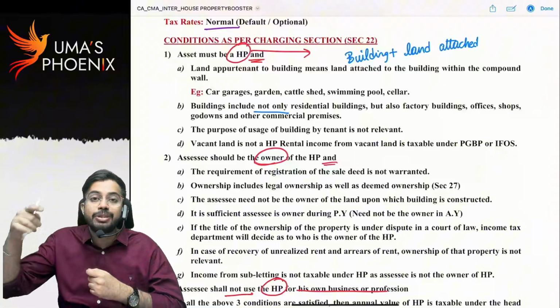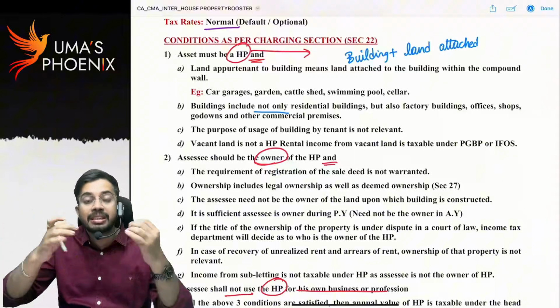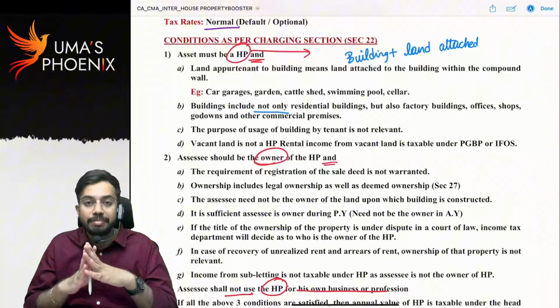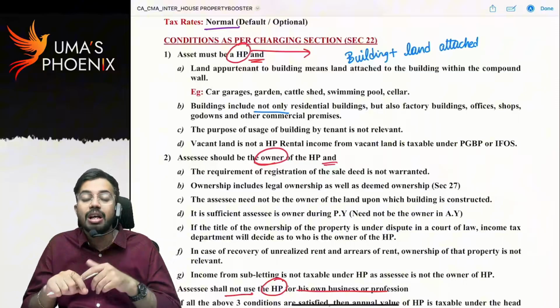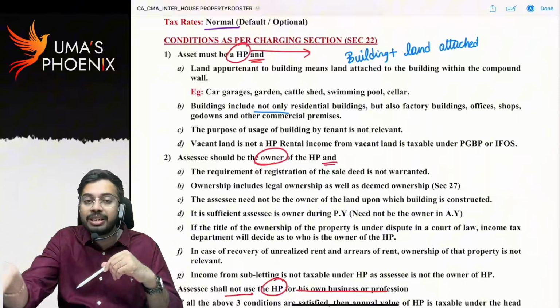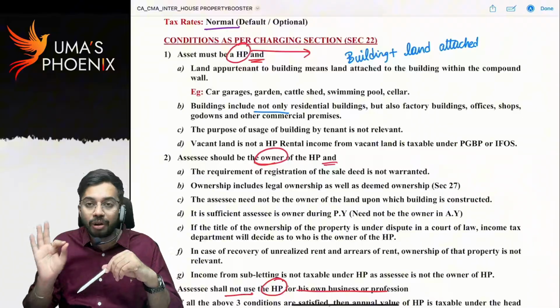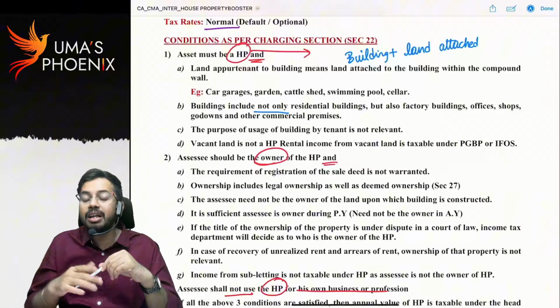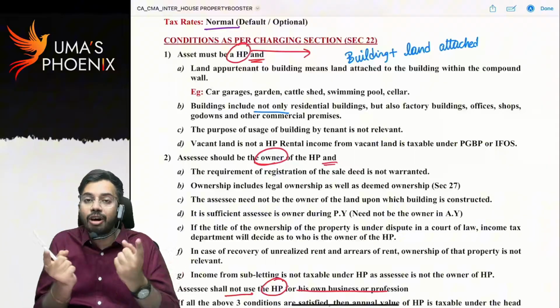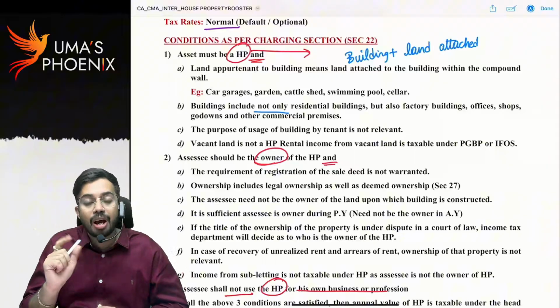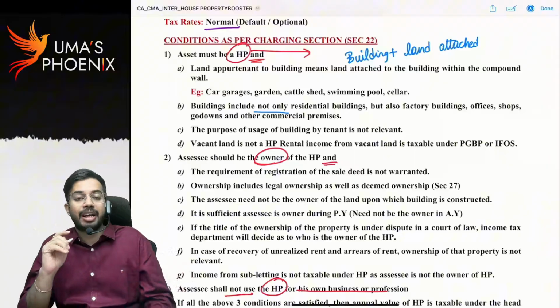That means the tenant is using that building for commercial purpose. Still, for me, whatever rental income is received is taxable under the head house property. That means the purpose for which the tenant is using the building is not at all relevant. Whether the building is used by the tenant for residential purpose or commercial purpose, that is not at all relevant. Whatever rental income is received from house property, it is taxable under the head income from house property.